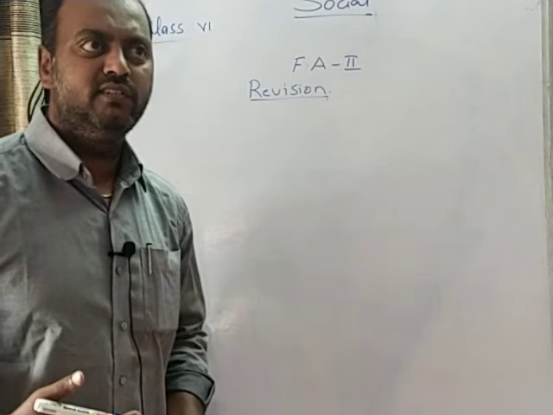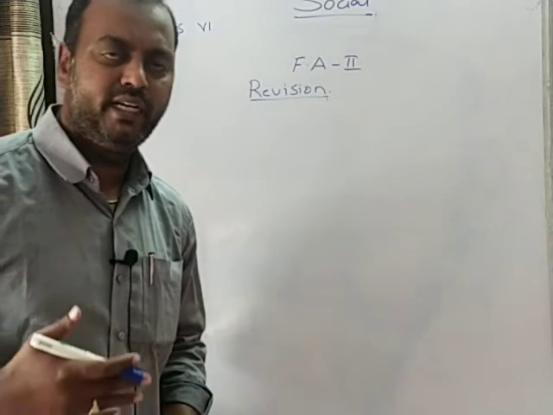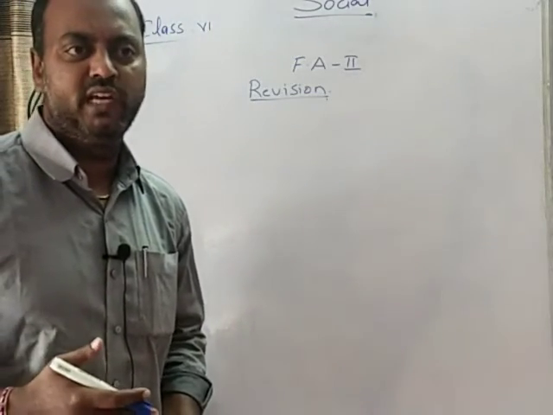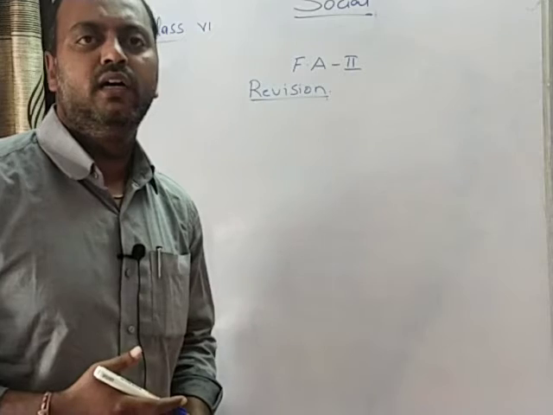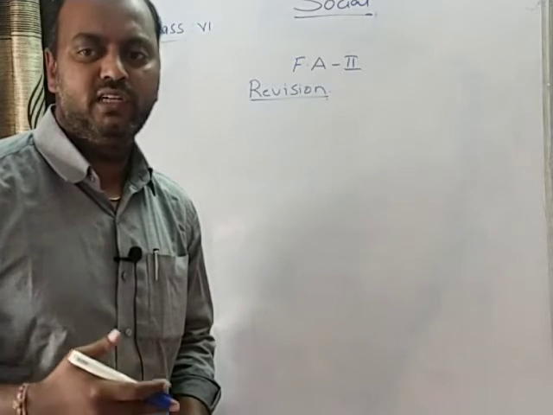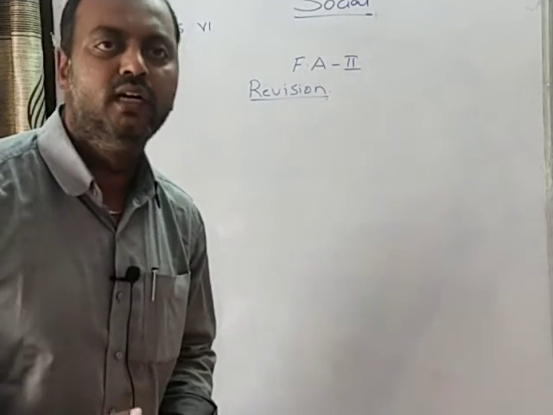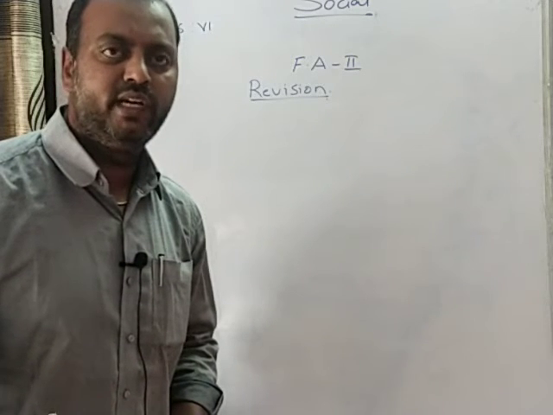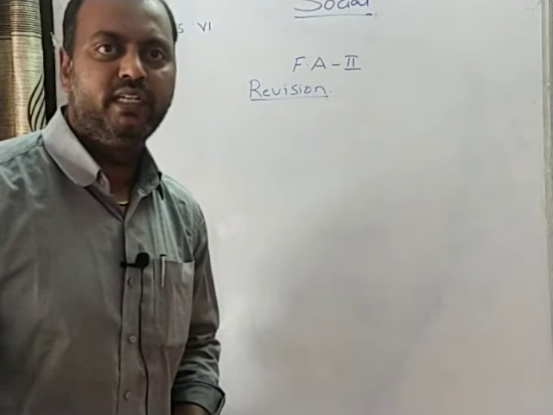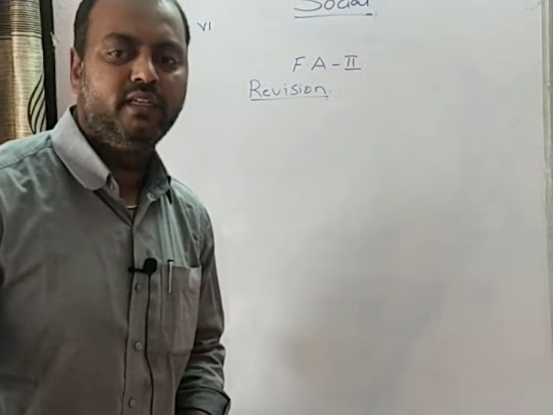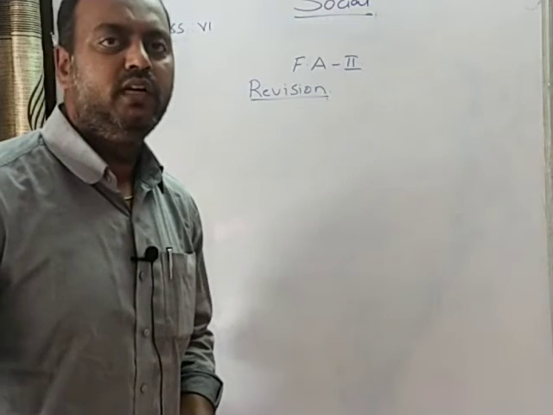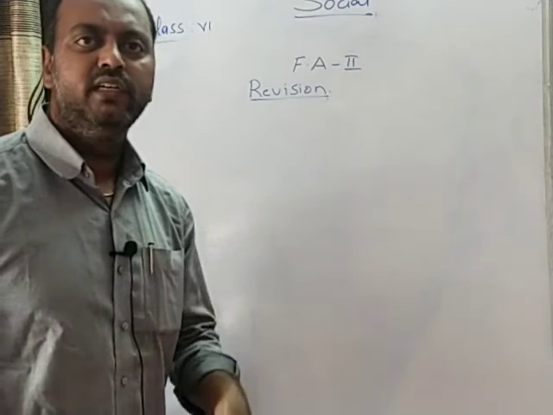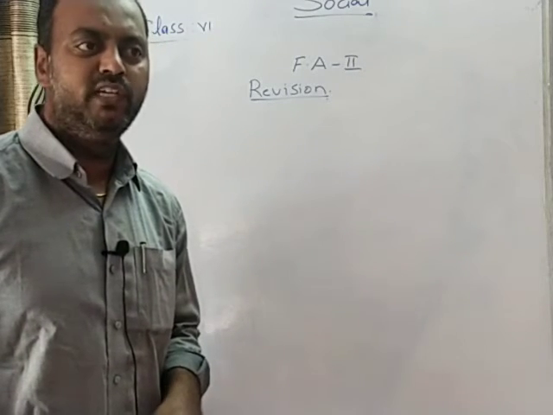And this state and central government grant also will not directly be received by the Gram Panchayat. It comes through a proper channel. First it comes to the Jilla Parishad, and from the Jilla Parishad it moves on to the Mandal Parishad, and from the Mandal Parishad the grant has to be distributed among the different villages present under that Mandal. So, this is a channel through which the grants are provided to the village panchayat.